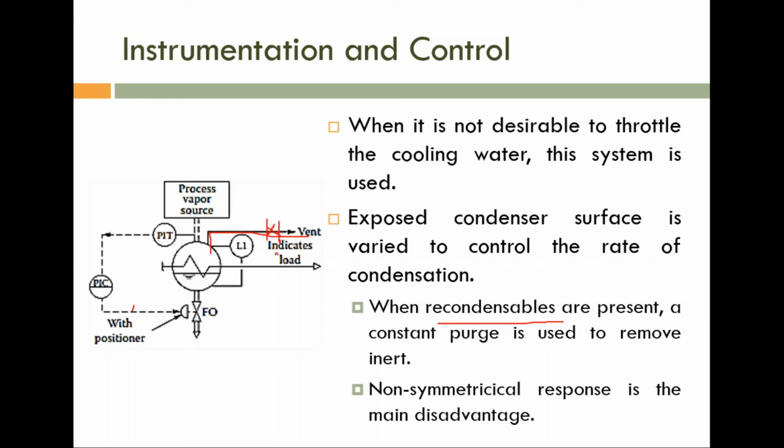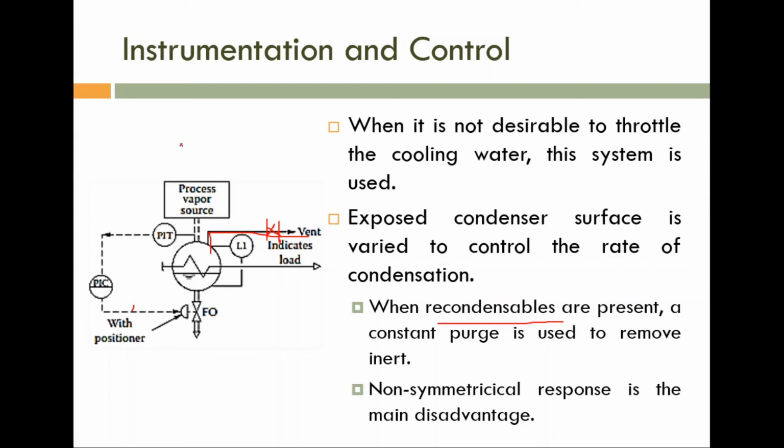Please note, this control setup is actually not accurate, but in some situations we have to use it. We are forced to use it if the more volatile components are present. One more disadvantage is that the response of this controller is not symmetrical.